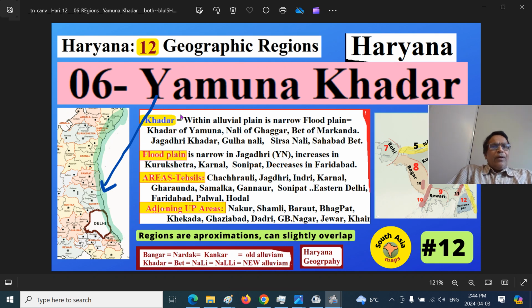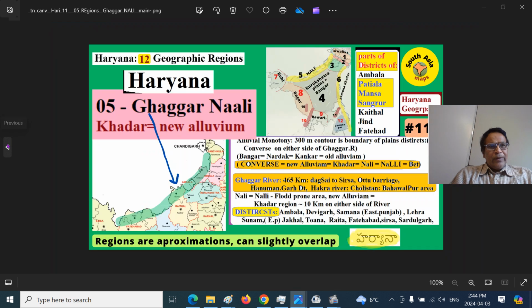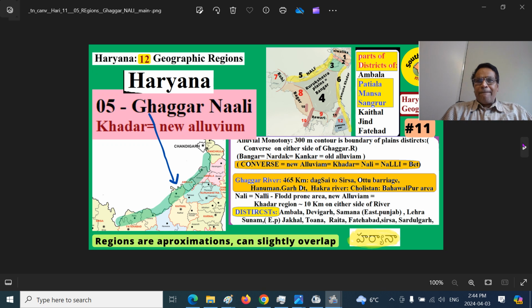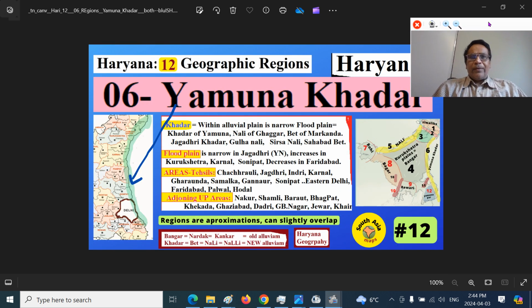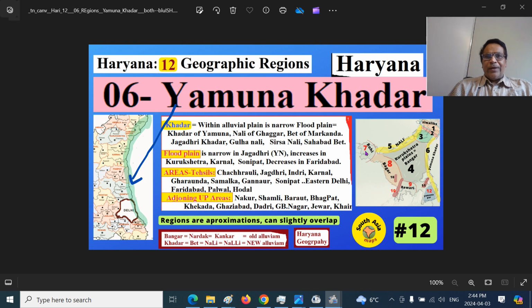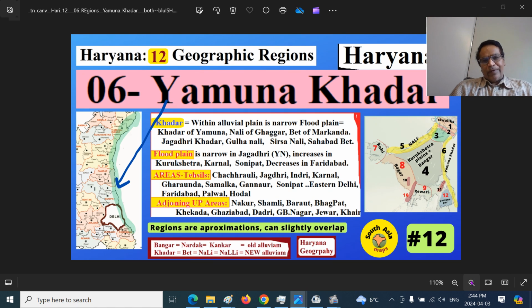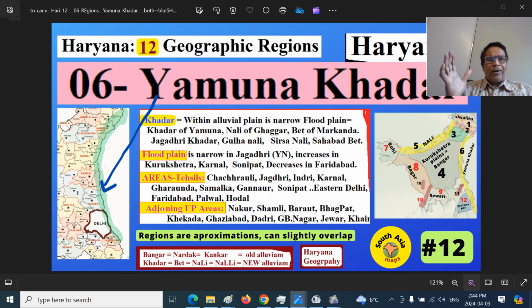So there are two things you have to remember. Previously we looked at the Gagar Khadar region, also called Gagar Nali. Today we are looking at the Yamuna Khadar region. So this is the Gagar Khadar or Nali, and this is the Yamuna Khadar. When rivers flow, they bring a lot of silt, or alluvium, from the mountains upstream. They deposit the new alluvium in the low-lying areas next to the river. Historically, old alluviums were deposited in this region. The new alluvium is called Khadar.